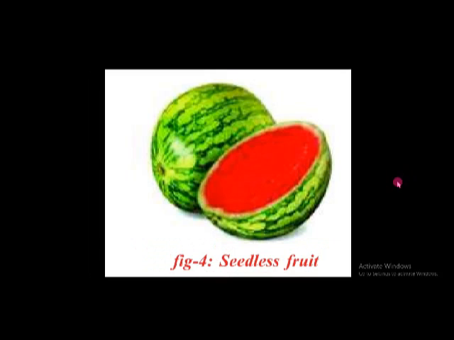And seedless fruits. This is actually the formation of seedless fruits. This method is called parthenogenesis. By this method of parthenogenesis, you can get seedless fruits. Parthenogenesis also occurs in some animals, for example in bees and wasps and also in ants.